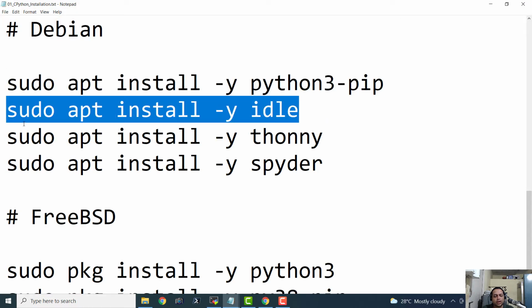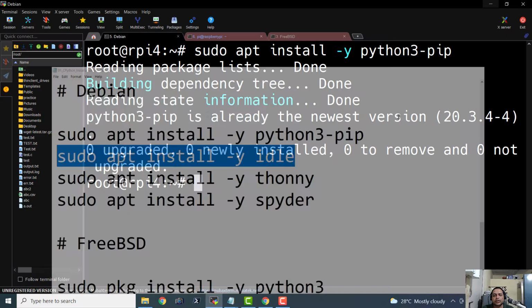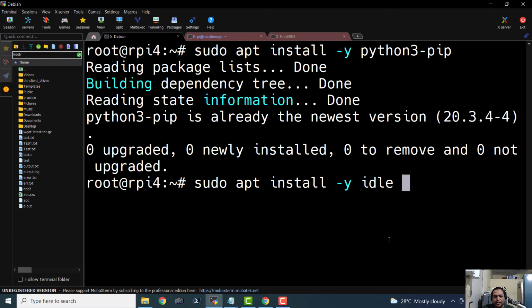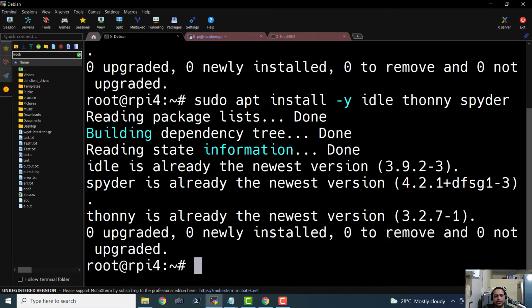Let us install the other stuff like IDLE, Thonny and Spyder. I can mention all these tools in a single command. All these three are IDEs. IDLE is the IDE that comes with the Windows setup by default, and it is developed and maintained by the Python Software Foundation. Let me hit enter and launch the installation process.